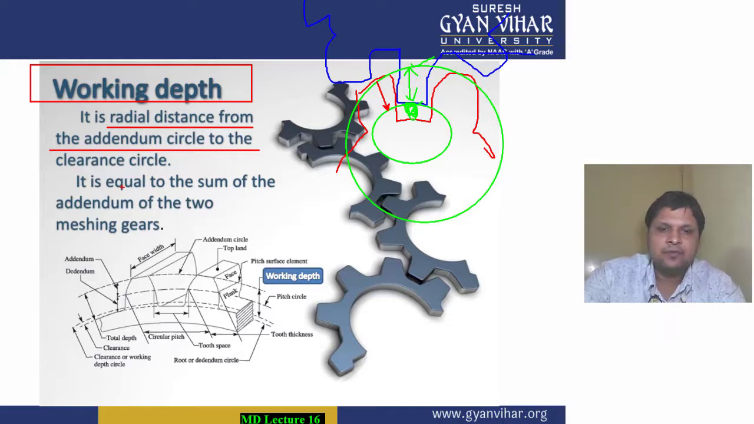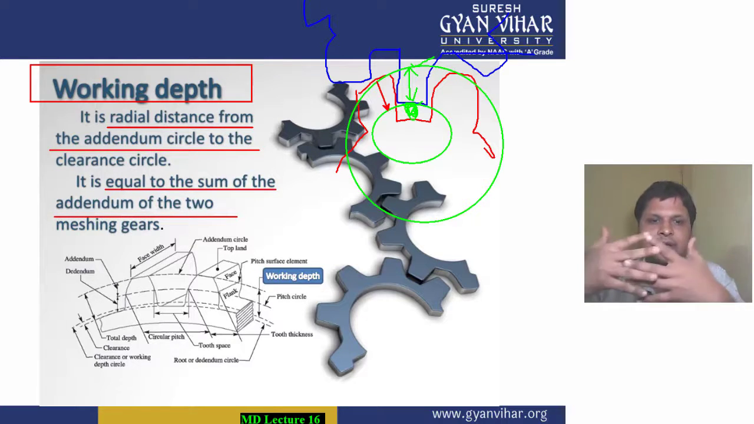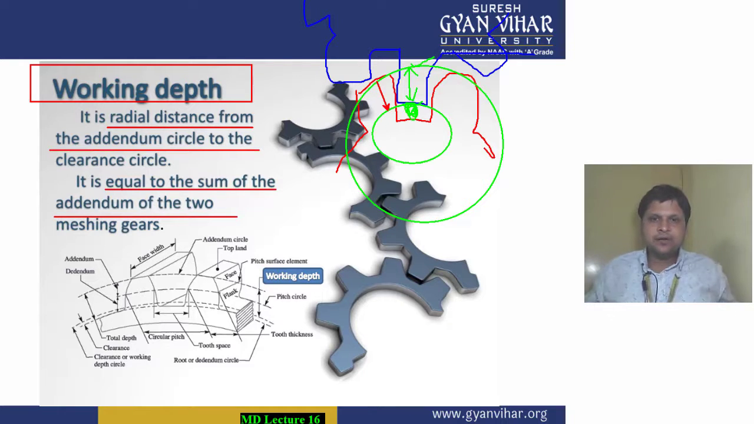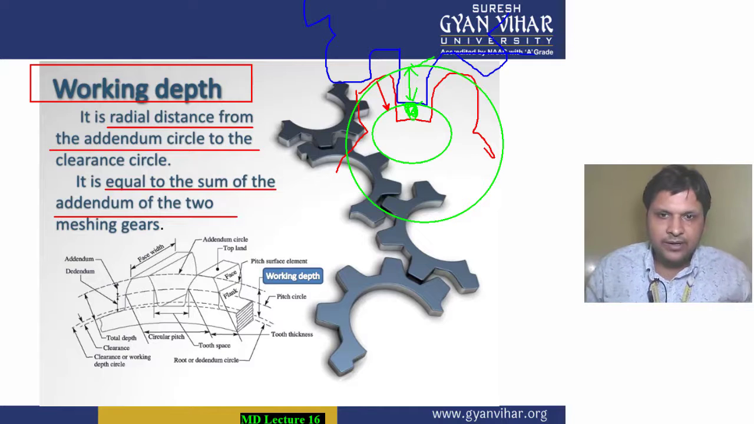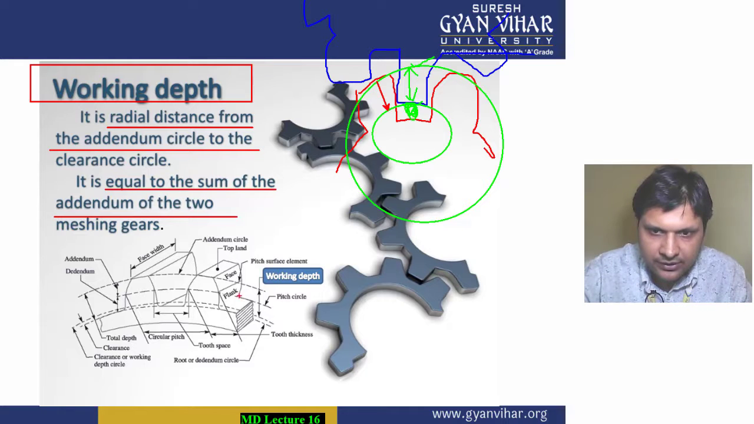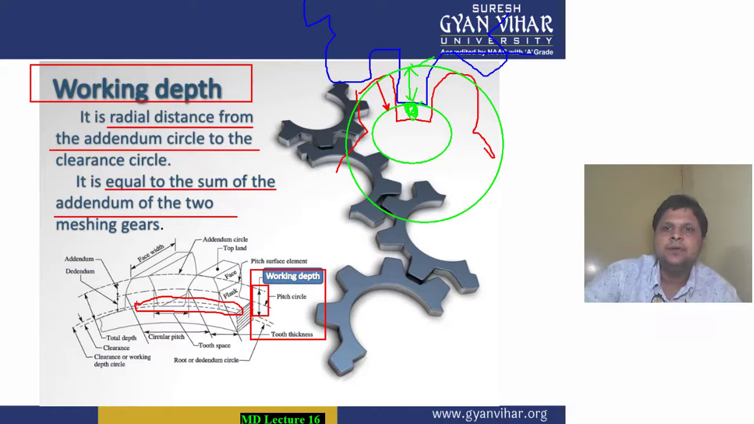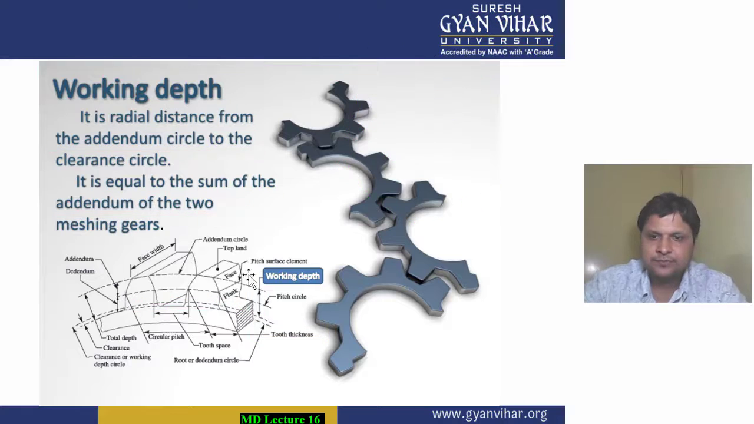If you want to calculate it, in other words, we can say it is equal to the sum of the addendum of the two meshing gears, meaning the two gears which are meshing with each other. If you add the addendum of both gears, you will get the working depth. See here, students, this is the working depth from here to here. In this we are not using this clearance portion. So this was working depth.